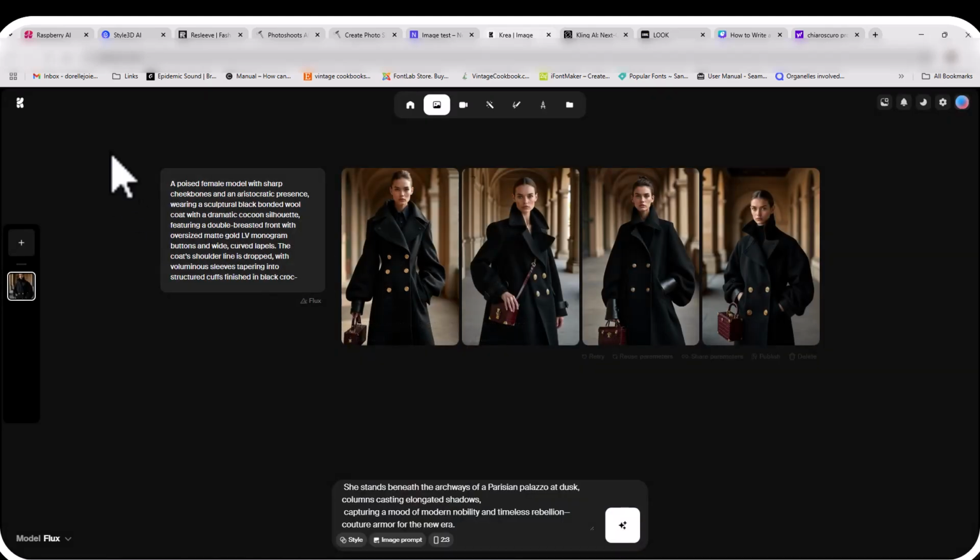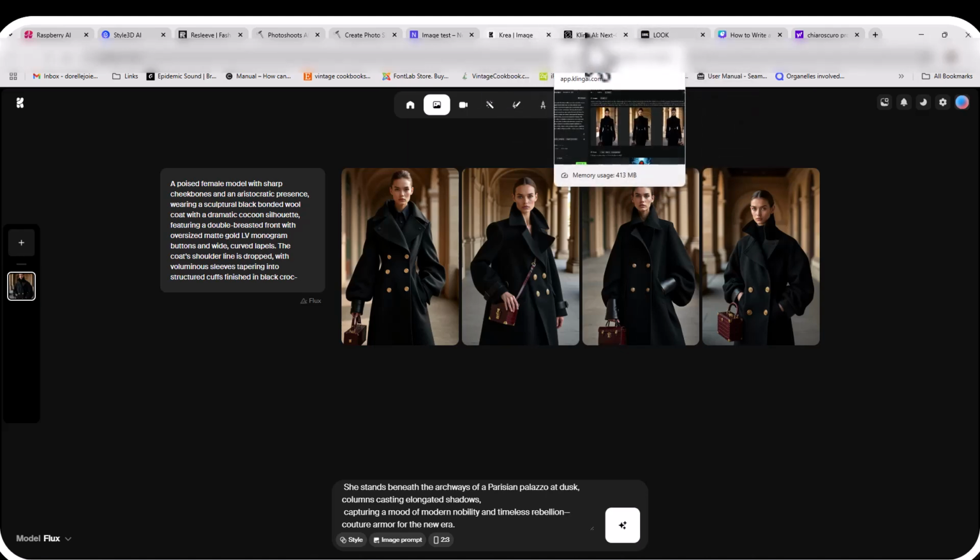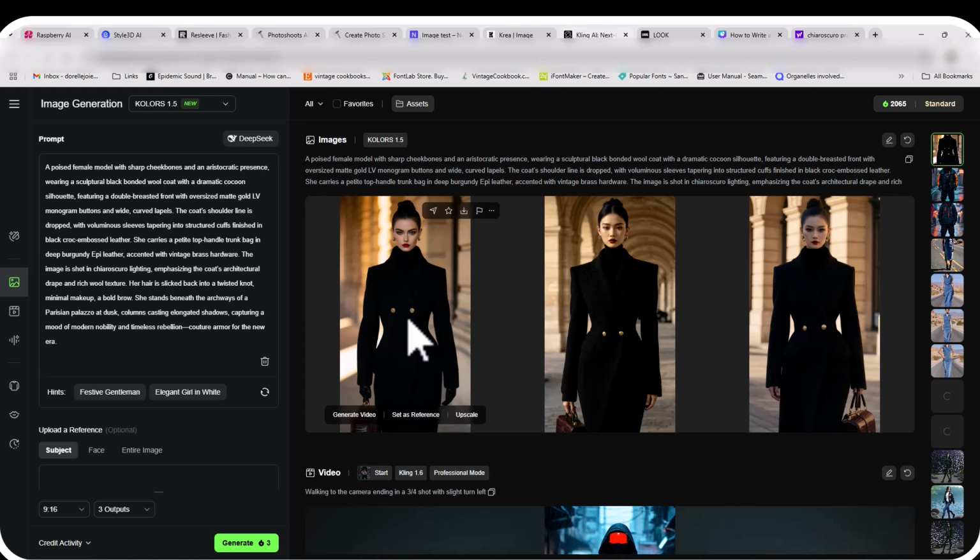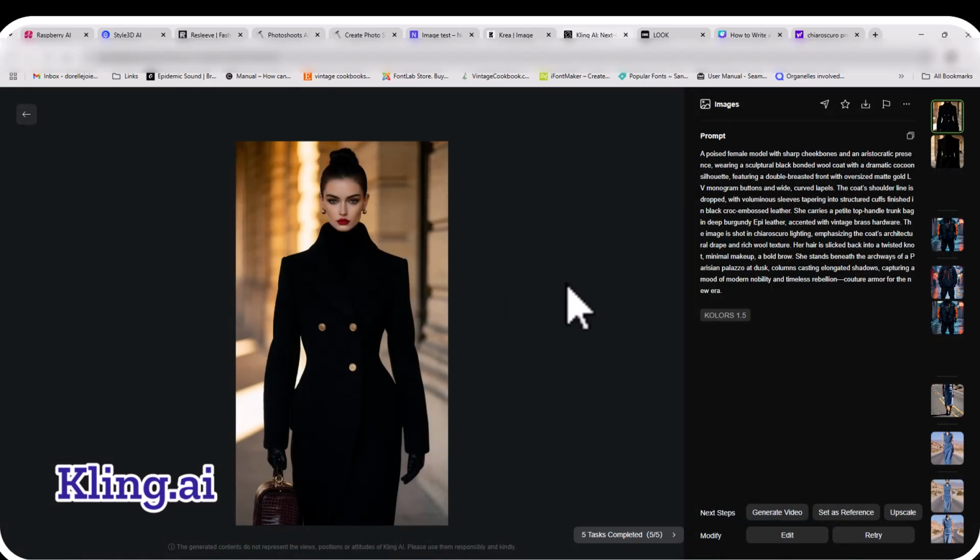So here you can see how the different AI generators, text to image, actually keep the prompt going. And the outcome is similar. So no matter what you are using, the formula works for the majority of the text to image generation. Now she's double-breasted, but she's got a third button here. The bag matches.